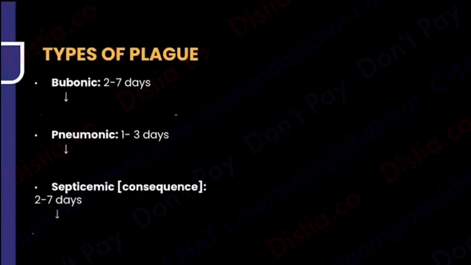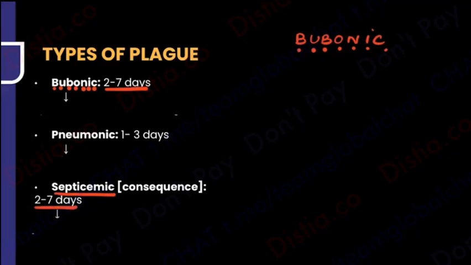And what are the types of plague that you have? Bubonic plague. Why did I count like this? Bubonic has 7 alphabets. So the incubation period is roughly going to be 2 to 7 days. If it enters septicemic, anything can enter septicemia, that will also have 2 to 7 days. However, if it has a respiratory involvement, that is going to happen very quickly, in 1 to 3 days. So repeating, bubonic has 7 alphabets, so 7 days. Respiratory plague, very, very quick. And anything going to septicemia, again 7 days.